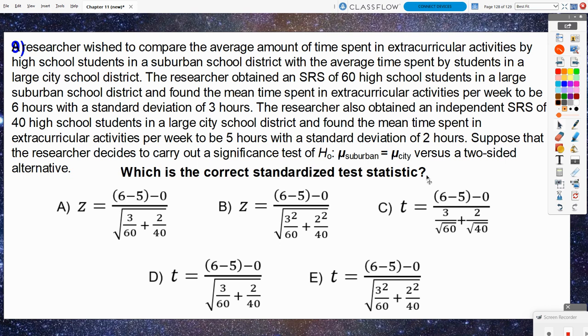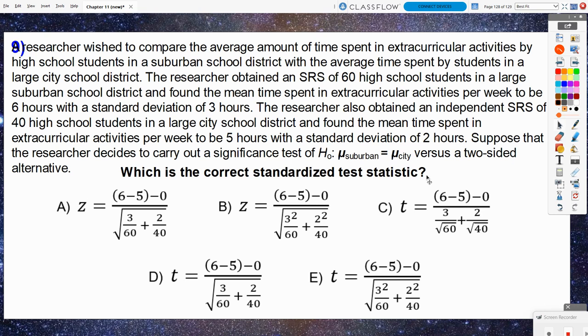The researcher obtained an SRS of 60 high school students in a large suburban school district and found the mean time spent in extracurricular activities per week to be 6 hours with a standard deviation of 3 hours. The researcher also obtained an independent SRS of 40 high school students in a large city school district and found the mean time spent in extracurricular activities per week to be 5 hours with a standard deviation of 2 hours.